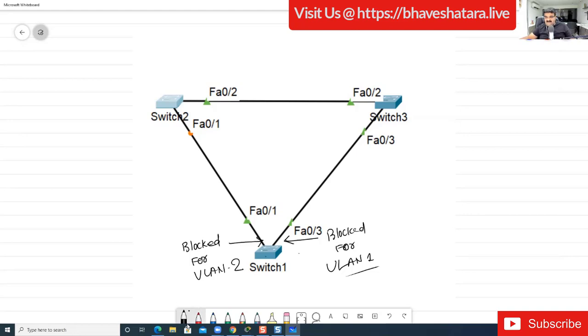If I have data for, let me say, the red VLAN, VLAN 1, it can be sent through this port, because this port is only blocked for VLAN 2, not for all VLANs. And this port is only blocked for VLAN 1. So if it has data for VLAN 2, it can be passed through this. So this particular port can transfer data for VLAN 1, and this particular port can transfer the data for VLAN 2.